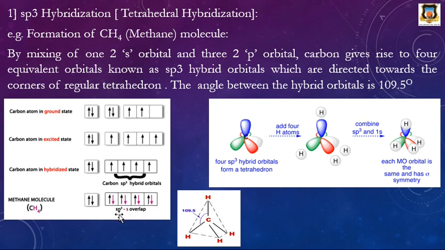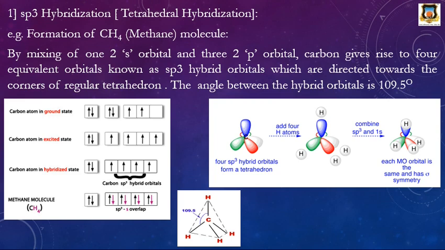Therefore, it is called sp3-s overlap, and then it finally gives the formation of methane molecule. The bond angle between carbon and hydrogen is 109.5 degrees and the geometry of this molecule is tetrahedral.